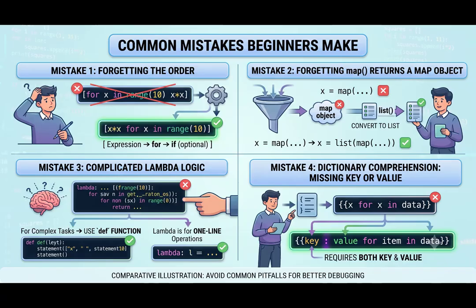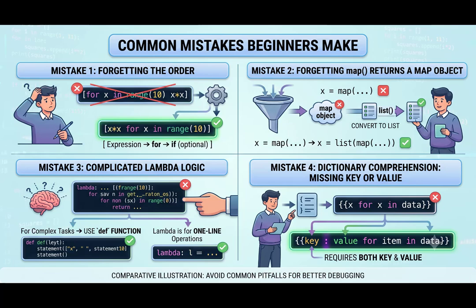Common mistakes students make. Before we conclude today's lecture, let me share a few mistakes that beginners usually make. The first mistake is forgetting the order in list comprehension. Many students write the for loop first. Always remember the order: expression, then for, then if. The second mistake is forgetting that map returns a map object. If you need a list, always convert it using list.